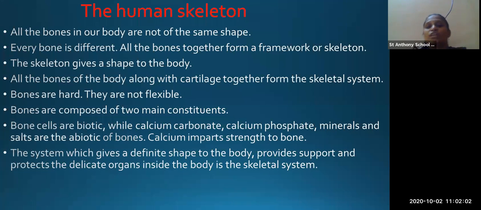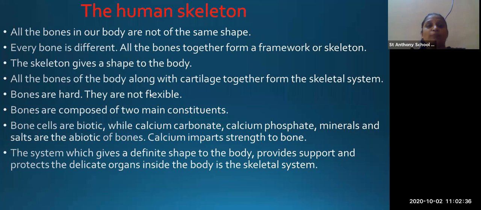So every bone is different in our body, and all the bones together form a framework or skeleton. So all the bones and joints in the whole body form a framework or skeleton. I have shown you in the first slide only the skeletal structure or skeletal system of the human body. All the bones together form a framework or skeleton, so that is called the skeleton. Okay. The skeleton gives a shape to the body. What is the function of the skeleton?